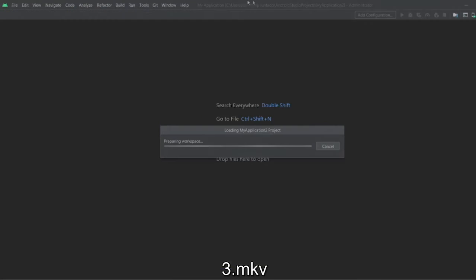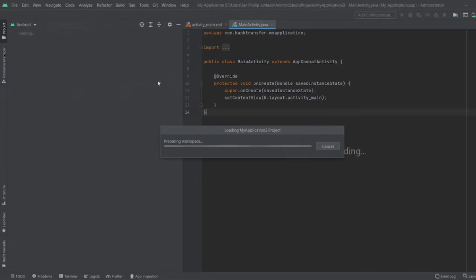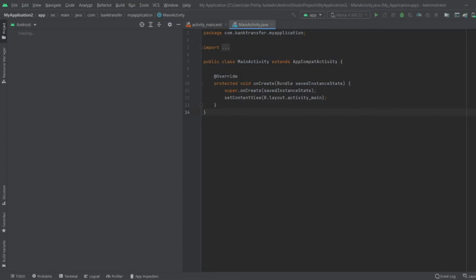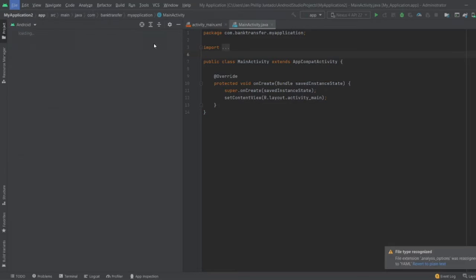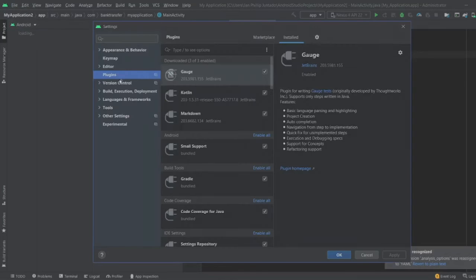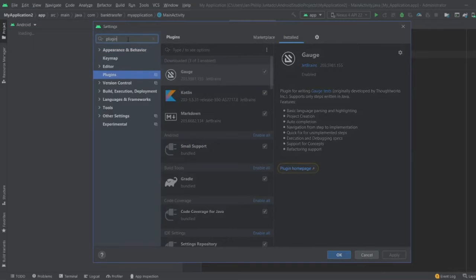So now that we've opened our Android Studio, it should load the current project that you have worked on. So now go ahead and click the file, go to settings, and wait for it. So under the plugins tab should be right here, or you can search it right here. It will pop up the plugin.